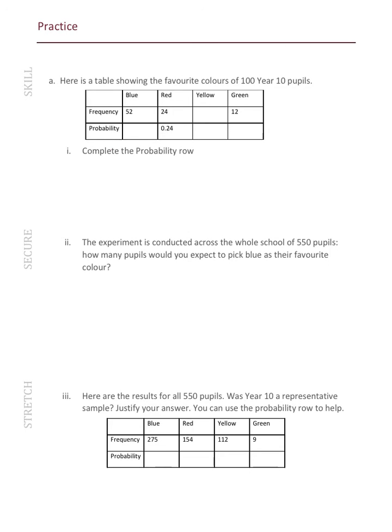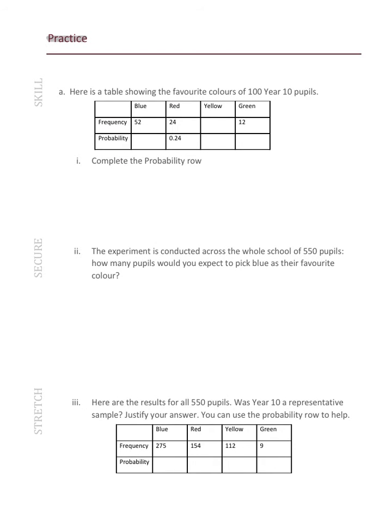Okay, here are the practice questions. Remember, do these on a piece of paper or in your workbooks, not in your notebooks, because we just want to practice whether we can do these. See if you can do them on your own. If you're not sure, then you can come back here, watch the video, re-watch the notes, or ask for help. Question A says, here is a table showing the favourite colours of 100 Year 10 pupils. Complete the probability row.